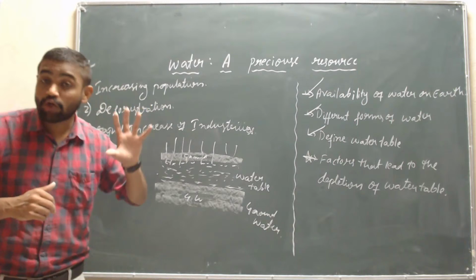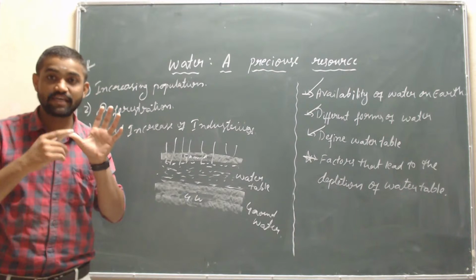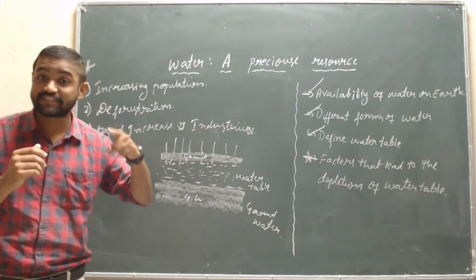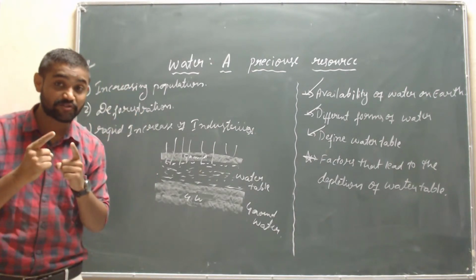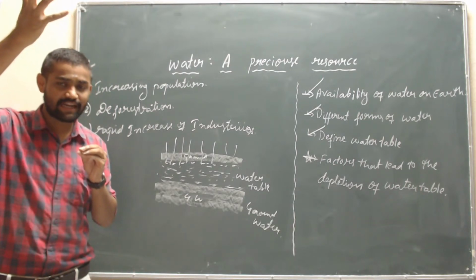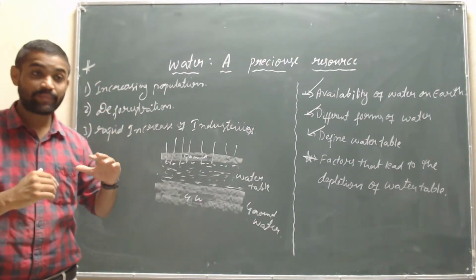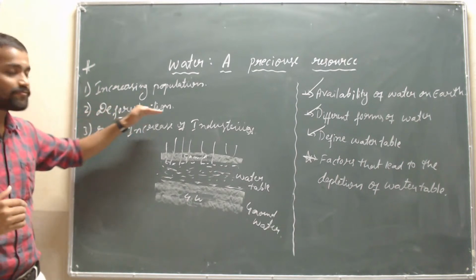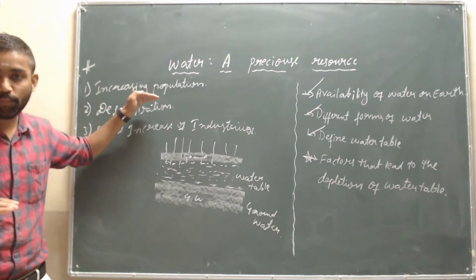And we also know that plants help the rain. Why? Because of the transpiration process, which I told you about in a previous class. Water droplets evaporate because of sunlight, become a cloud and give us rain. Forest means more trees, and those will be cut because of more population.